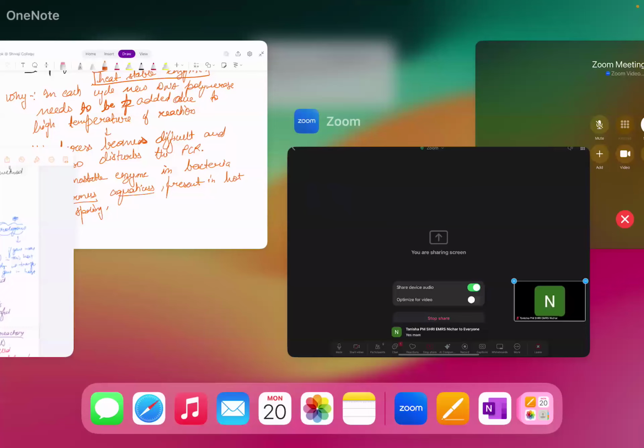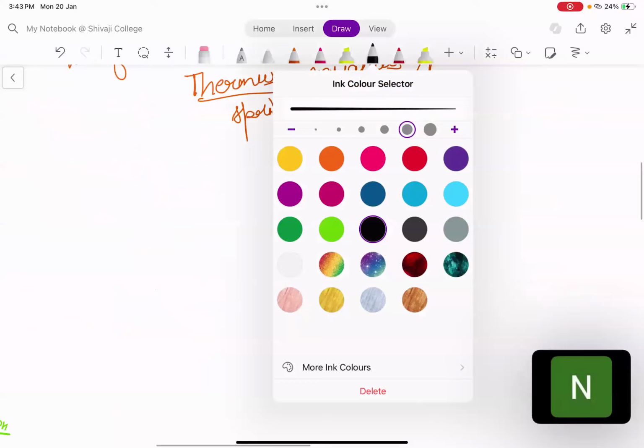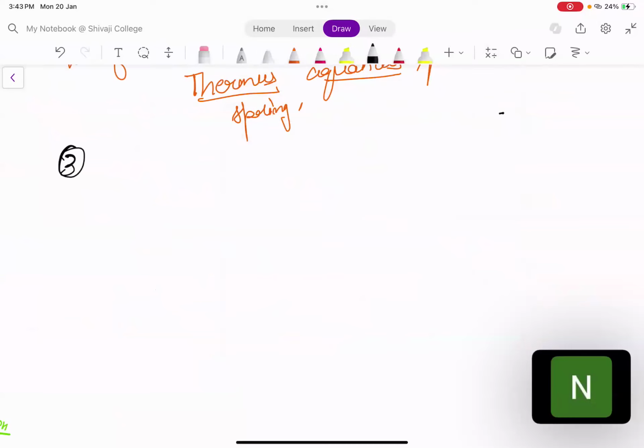So to replicate a DNA chain, first of all, you need to add a short stretch of nucleotide. Suppose this is your DNA strand and you want to replicate it. Replication will start once you add a short stretch of nucleotide chain. That short stretch is known as primer. This primer is required by your DNA polymerase enzyme so that it can start the reaction and make a bigger chain like this. So initially you require a short chain of nucleotide, that is called primer.